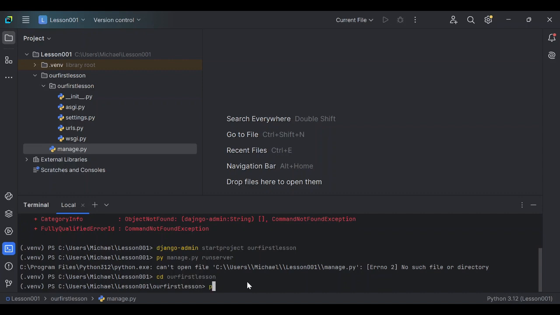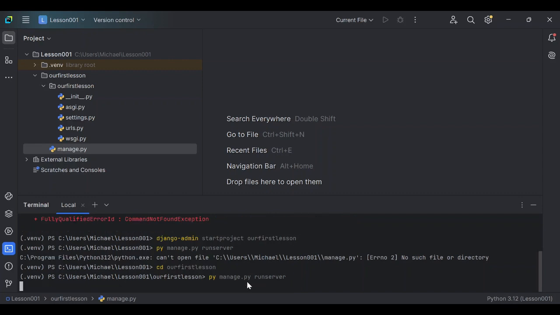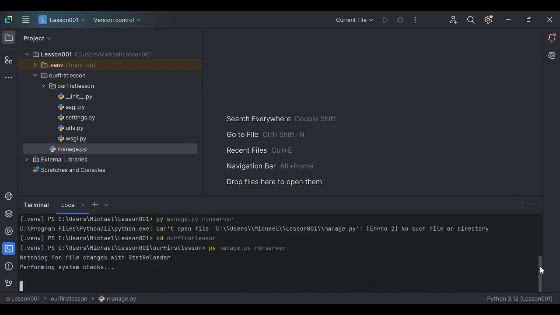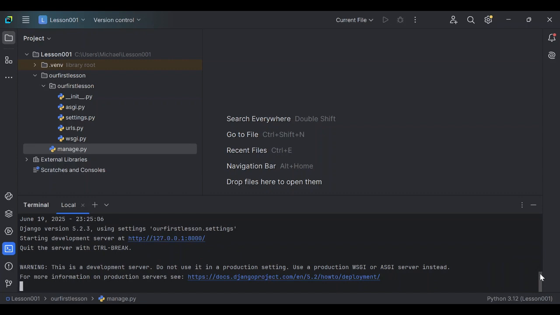Now that we are there, we can now run py manage.py runserver. Right now, it will give us a port that we are to use on localhost. Here we go, starting development server. So this is our server, localhost, and it's listening at port 8000.